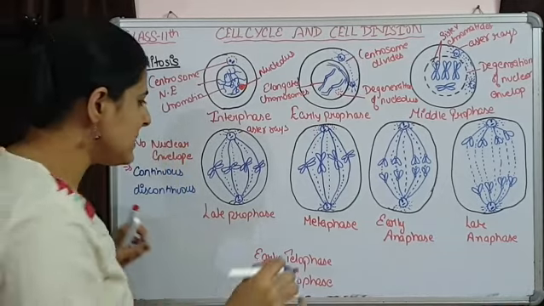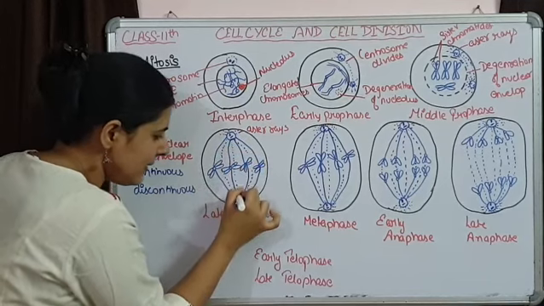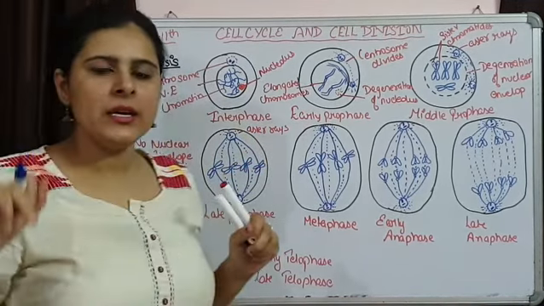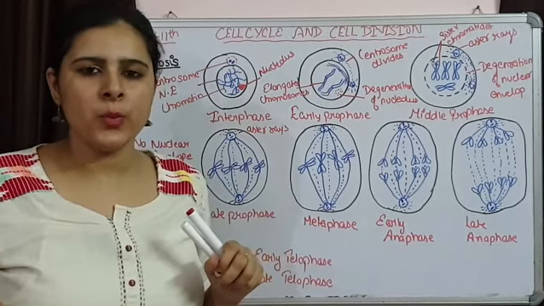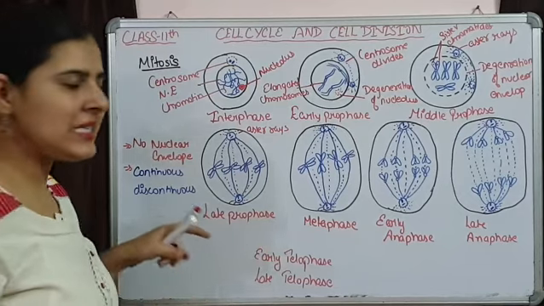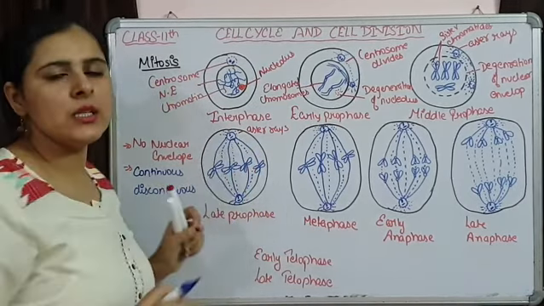Continuous simply means they are coming from the centrosome and they are directly attaching to the other pole. एक pole से emerge होके they are reaching to the opposite pole. That is continuous. Discontinuous means they are arising from one pole but they are not reaching to the other pole.